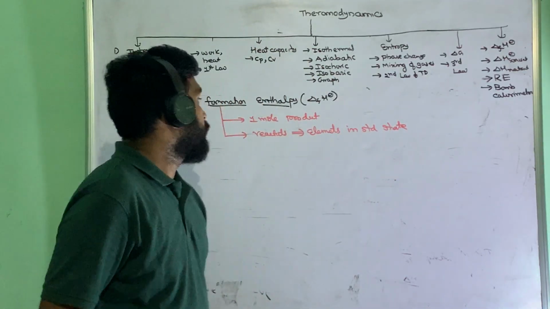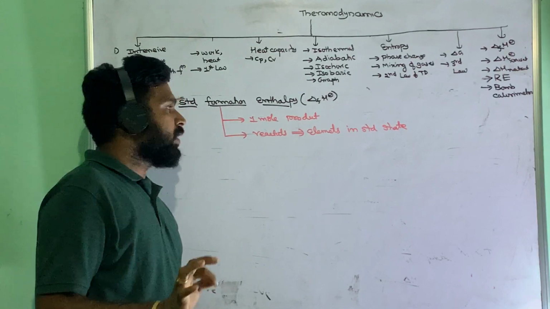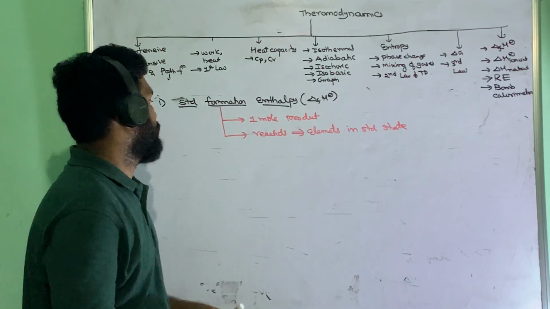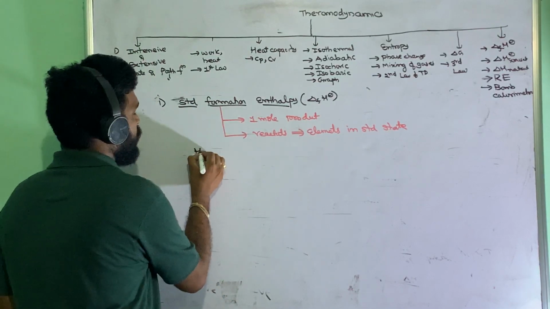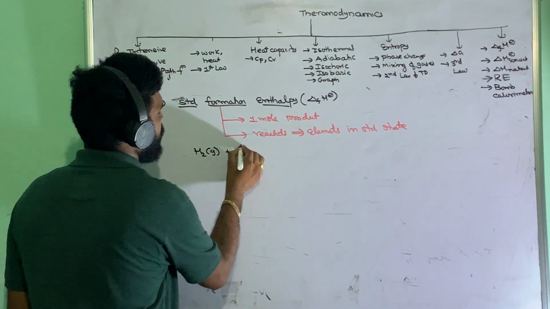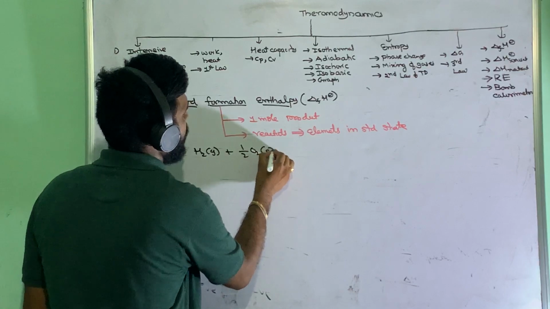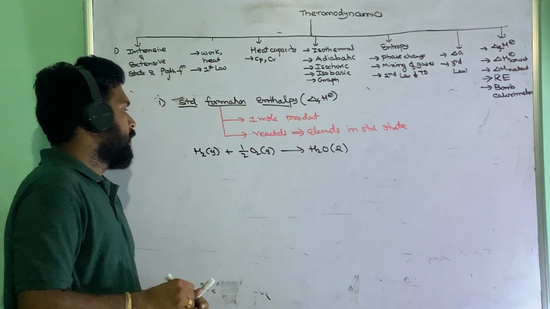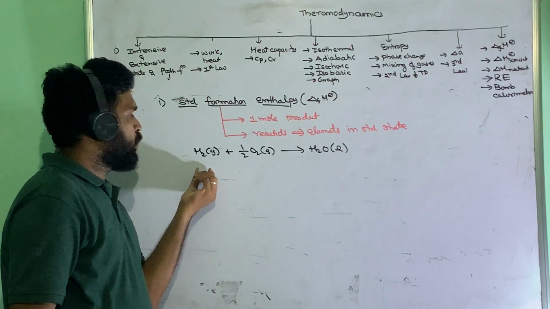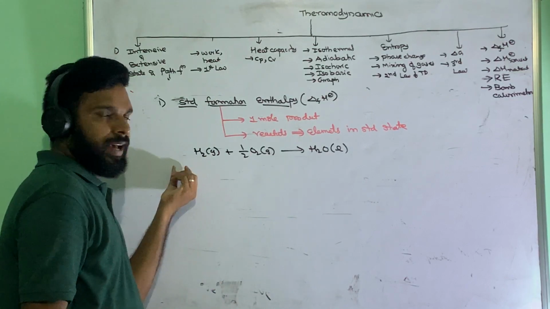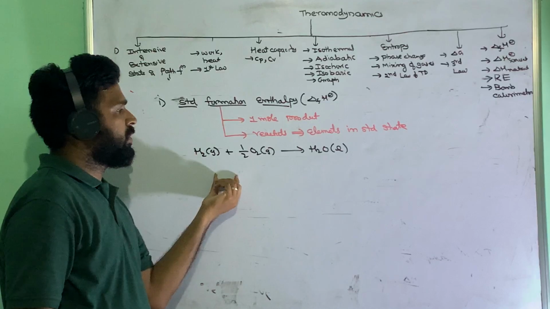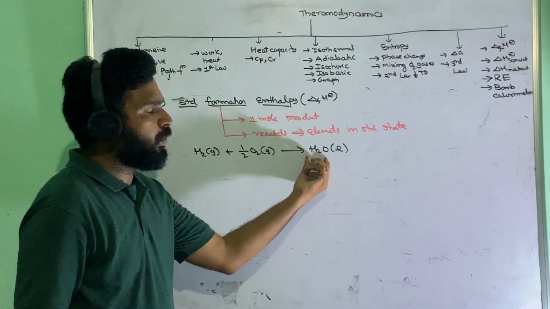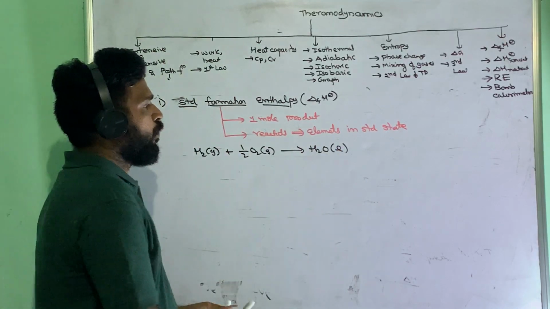So you are getting 1 mole of product, and the reactants are elements in standard state. Suppose I am taking H2 gas plus 1 by 2 O2 gas giving H2O liquid. Here H2 standard state is a gas, O2 standard state is a gas, and you are getting H2O. So the reactants are giving 1 mole of substance, so it is a formation enthalpy.